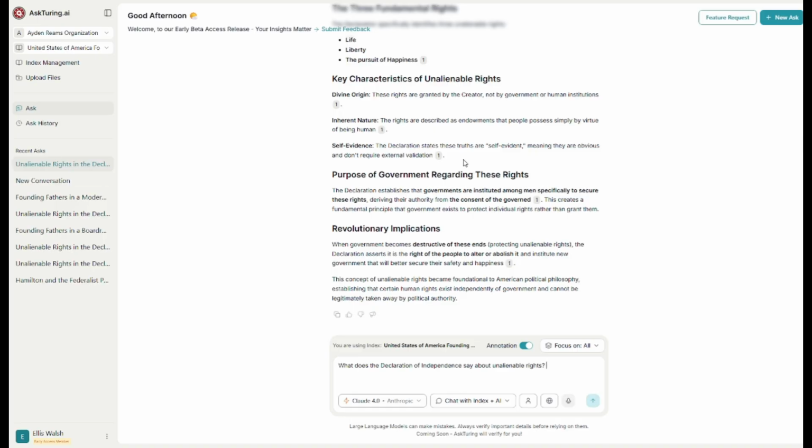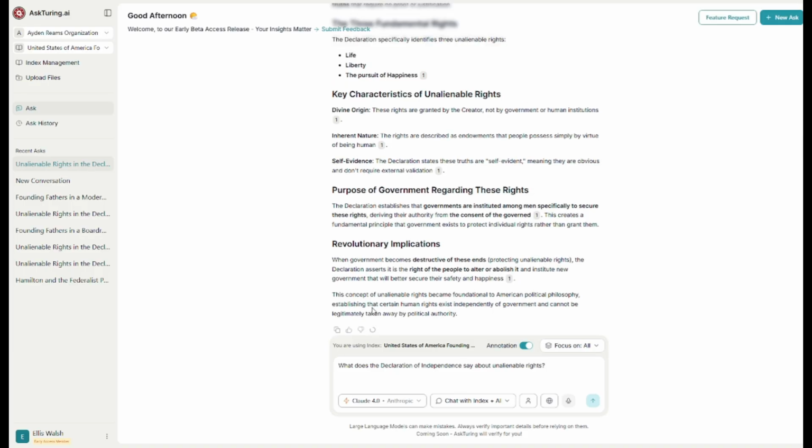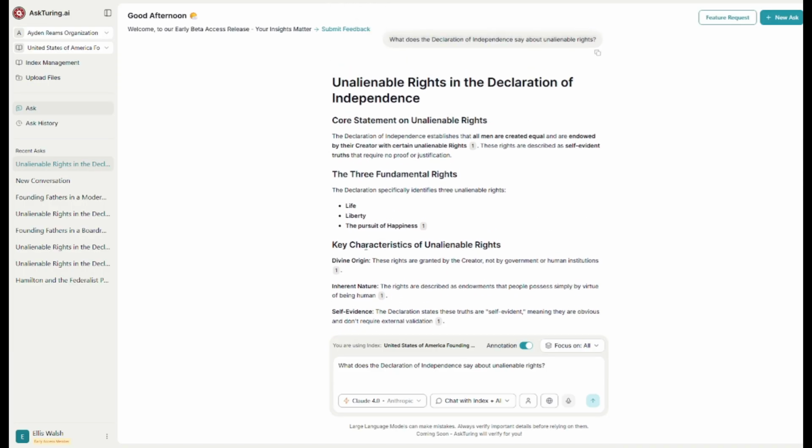So instead of me doing all the talking, I can have the platform read aloud to me. If you look under the response that you just generated, you will find a megaphone. If you hover over the megaphone, it will say read aloud. So you go ahead and click on that. And then if you go back to the top of the document, it should start reading the entire document out loud.